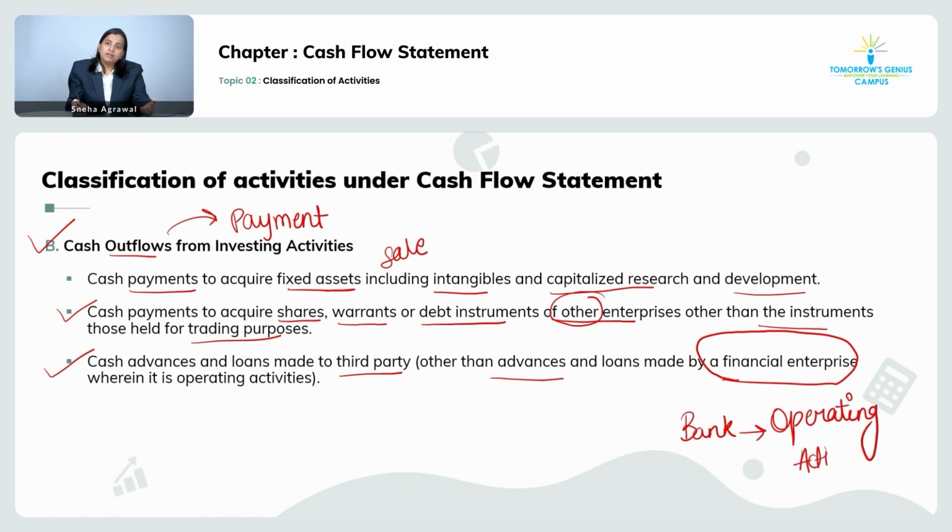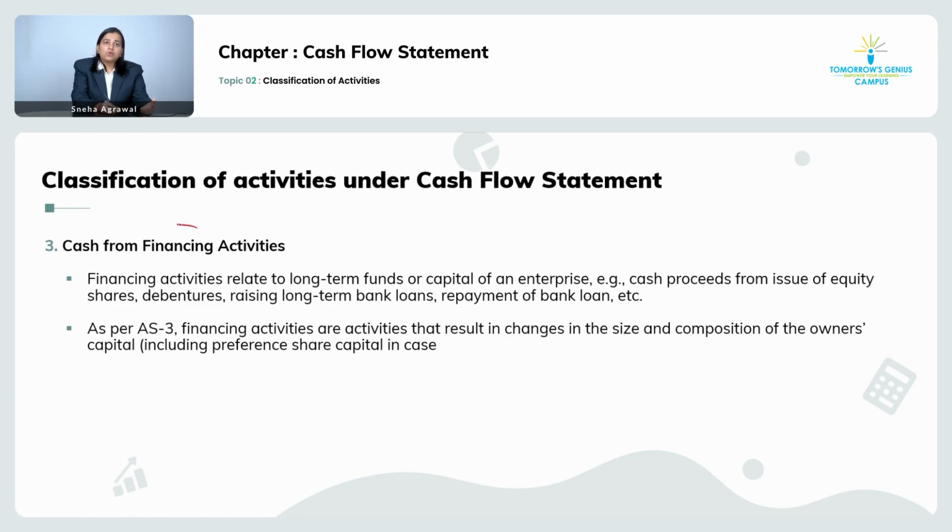Okay. So these are all the cash outflows from investing activity for a business. Then third and last one is your cash flow from the financing activity. Like the investment I made when my business was getting expanded. But is that enough for expansion? We require more capital in the business. For that purpose, we require finance. Finance in the form of what? You will go and take a loan from the bank, right? So that is nothing but your financing activity. Let's understand it in detail.